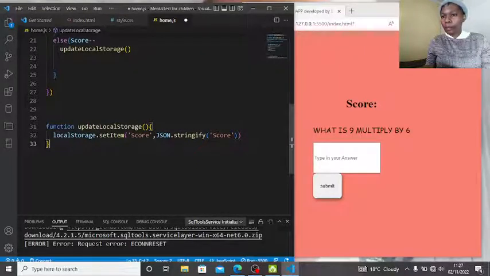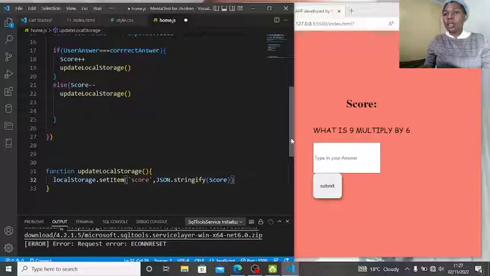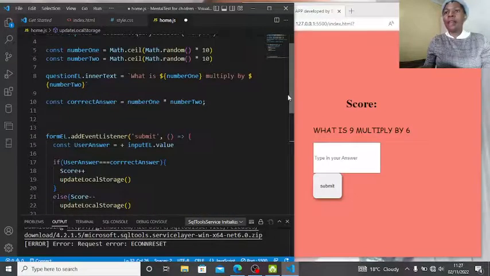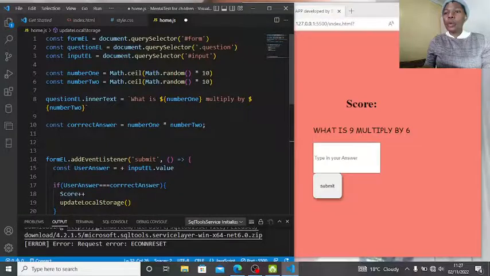Okay, yeah, I think score, no, we don't need literals. We have to go and declare this. So let me go and declare. In order for it to work, we need to declare it.